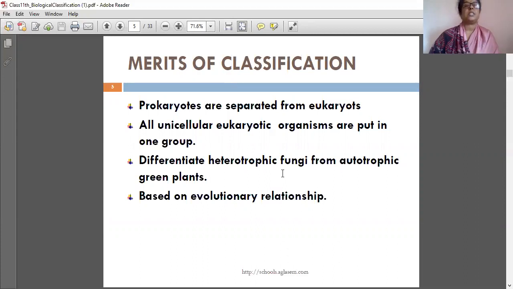Merits of classification: the prokaryotes are separated from eukaryotes. All unicellular eukaryotic organisms are put in one group. Heterotrophic fungi are differentiated from autotrophic green plants based on evolutionary relationship. So one question given at the end of the exercise is, what are the merits of classification? These four are the merits of classification, so one day read and see that.